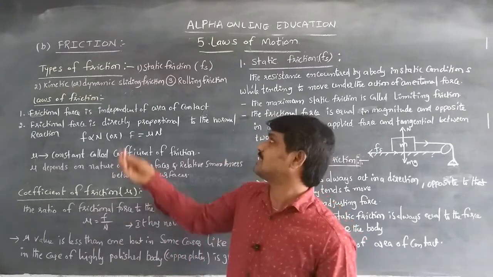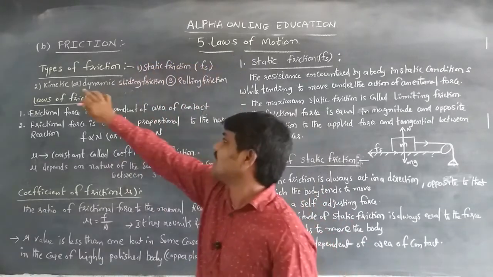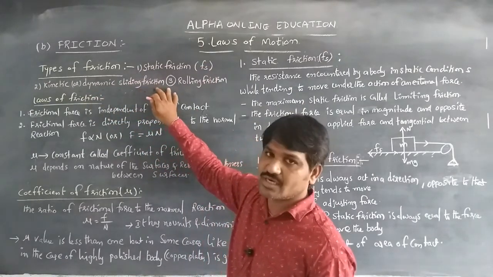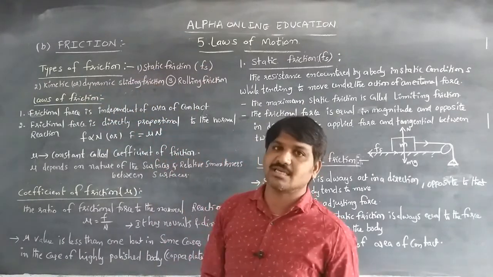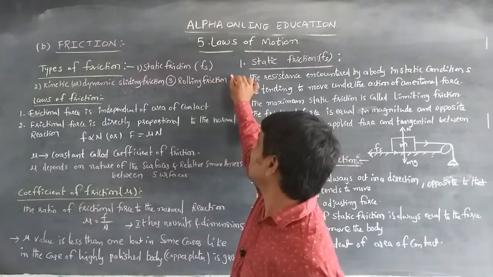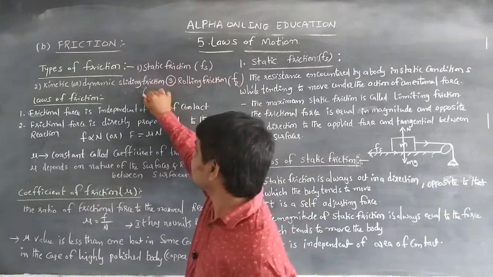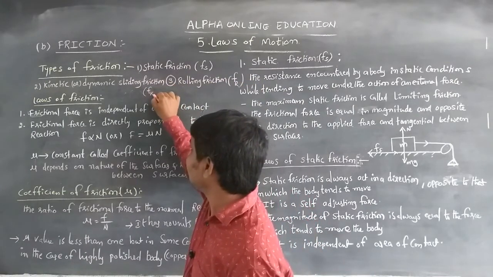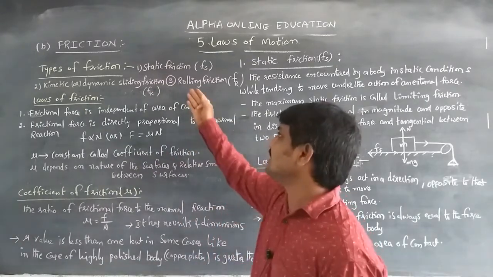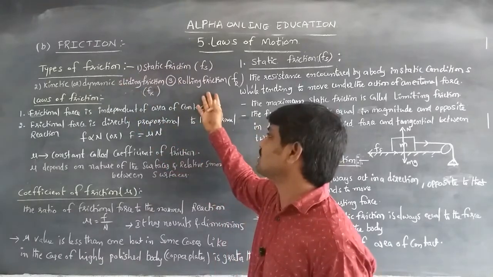So we can write that static friction is denoted with Fs, and kinetic or dynamic friction or sliding friction is denoted with Fk. Another one is rolling friction, which is denoted with Fr. So these are the three types of friction: static friction, kinetic friction and rolling friction.